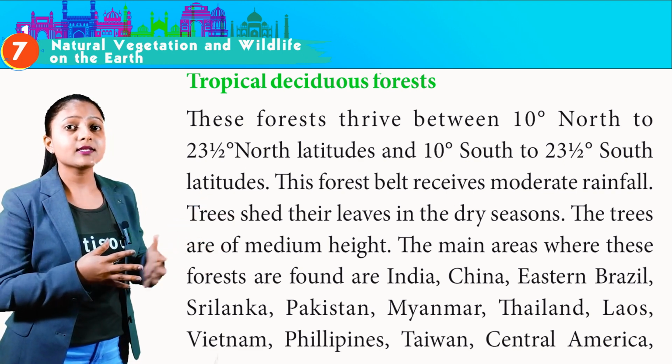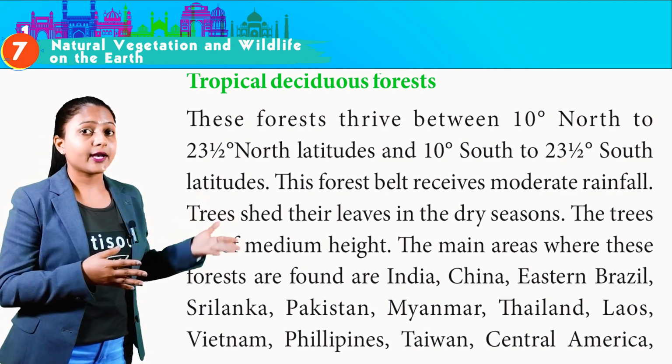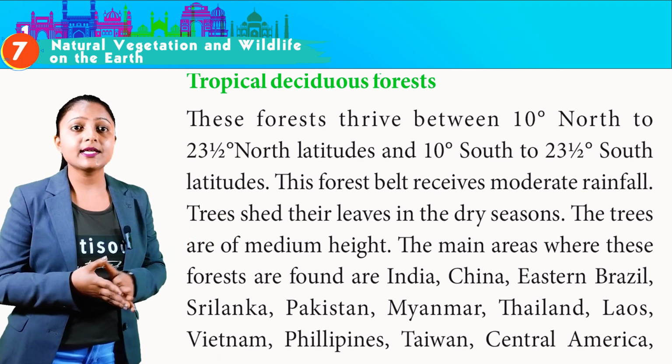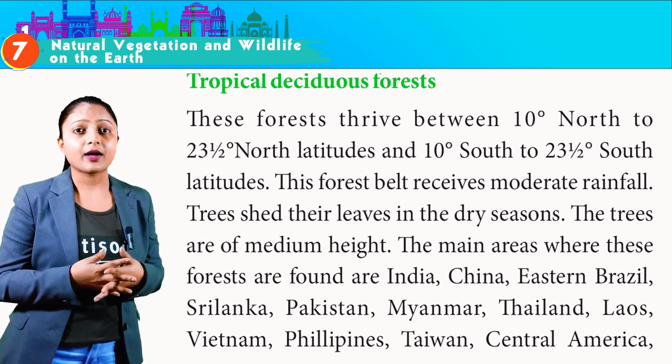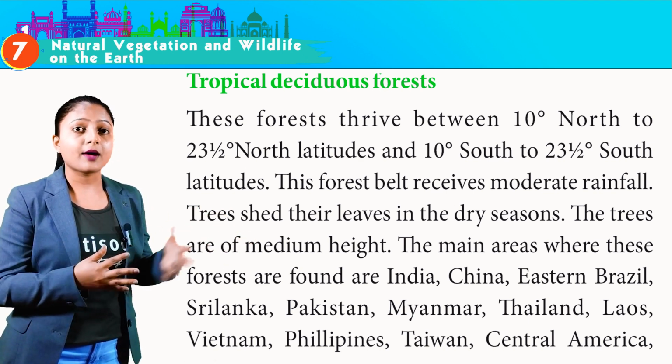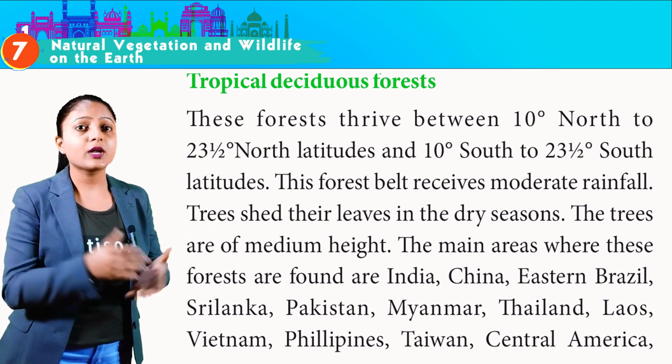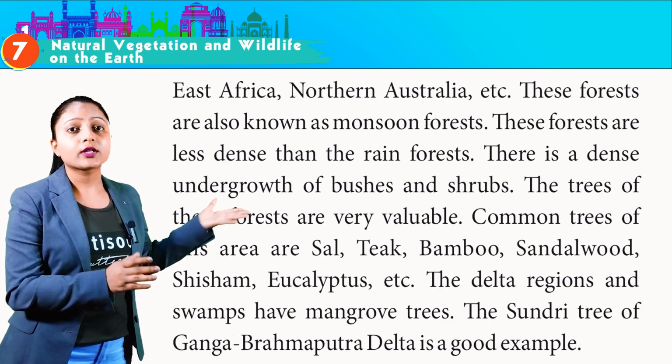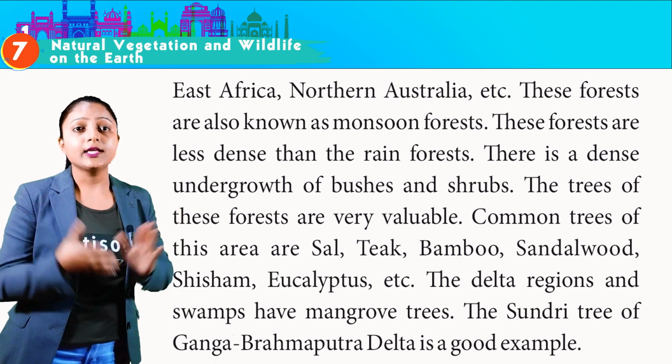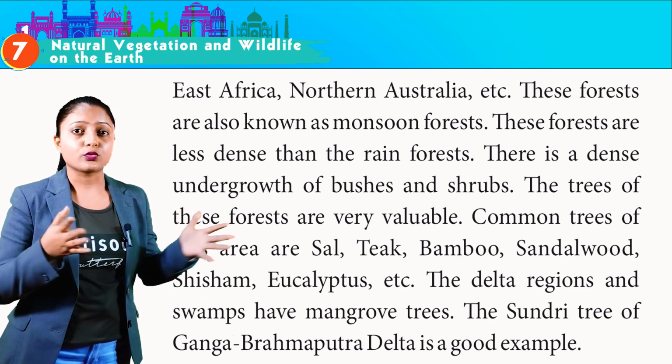The main areas where these forests are found are India, China, eastern Brazil, Sri Lanka, Pakistan, Myanmar, Thailand, Laos, Vietnam, Philippines, Taiwan, Central America, East Africa, Northern Australia, etc. These forests are also known as monsoon forest.